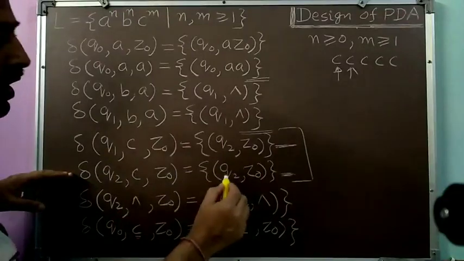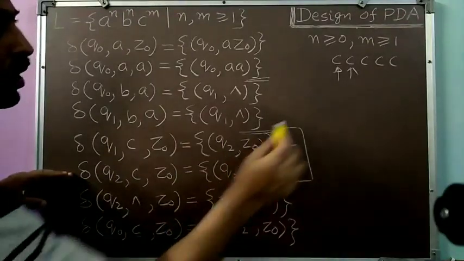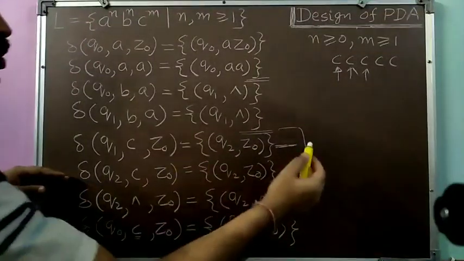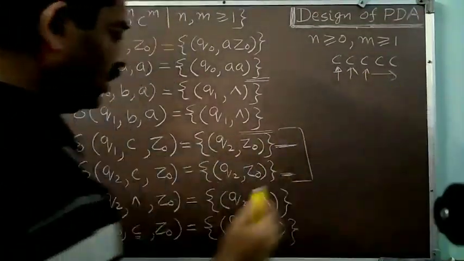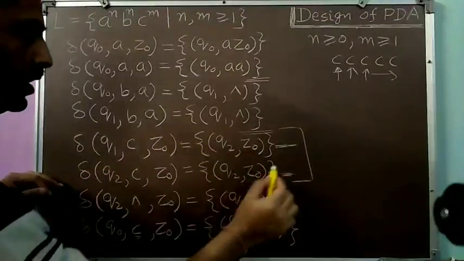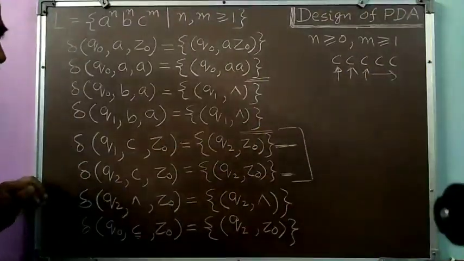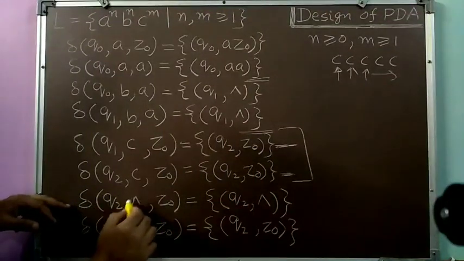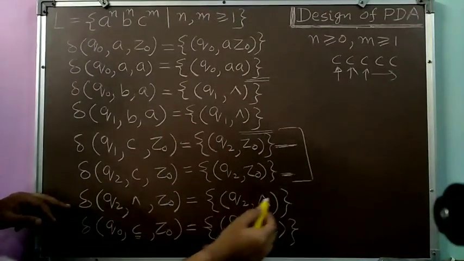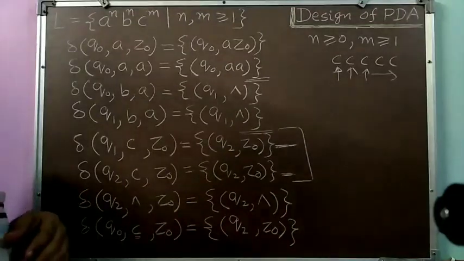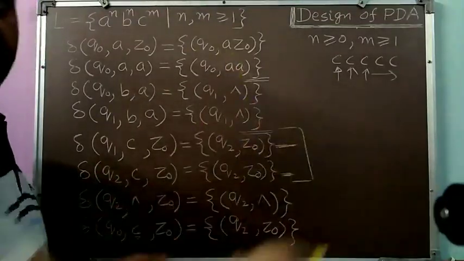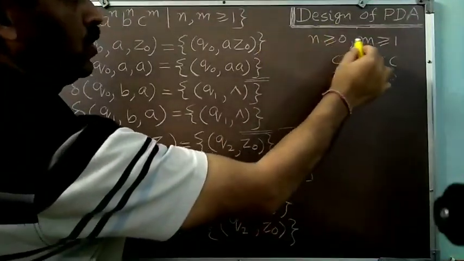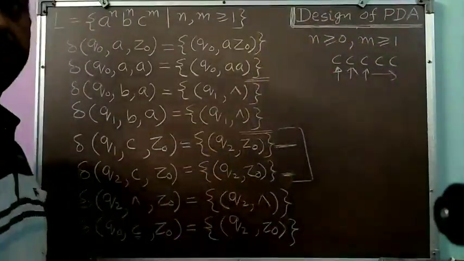So I will consume this C and remain in the state Q2 with Z0. Then I will get the third C. Again Q2, C, Z0 will be the situation, and so on. All subsequent C's will be consumed through this. When I have consumed all the C's, nothing will remain in the input, so I will take the transition Q2, null, Z0. I will make my store empty and accept the string. So these changes are required if n greater than or equal to 0 is allowed.